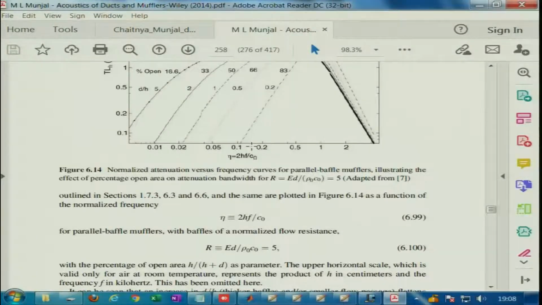Now, all this parallel baffle muffler concept, and lined chambers, plenum chambers, lined ducts, all have to be considered in much greater detail and more formally, because I have not done justice to this due to lack of time.